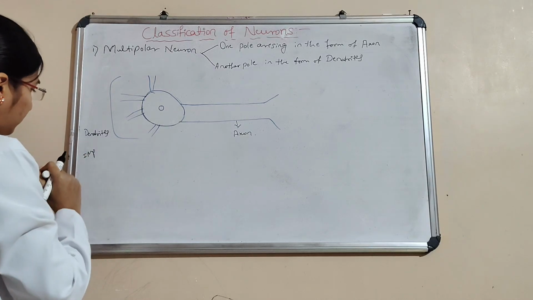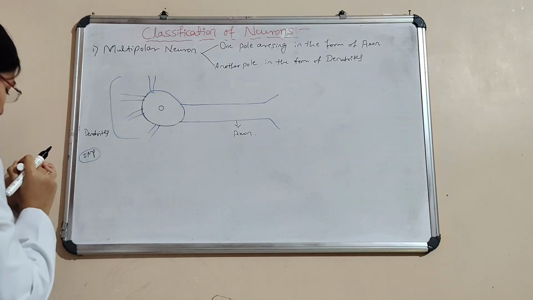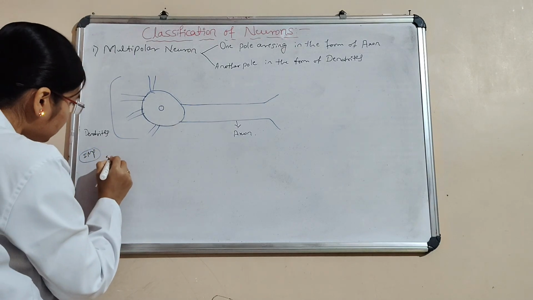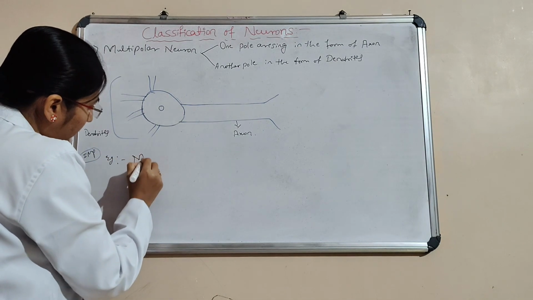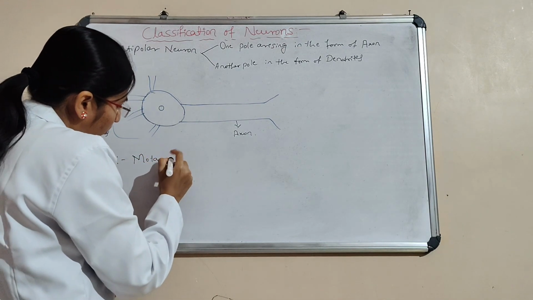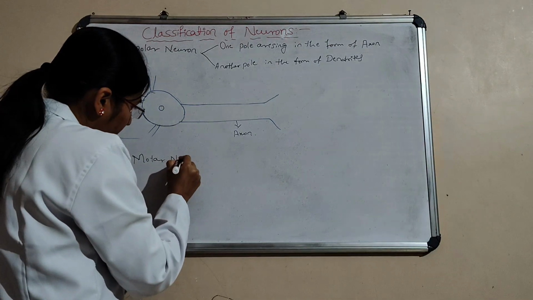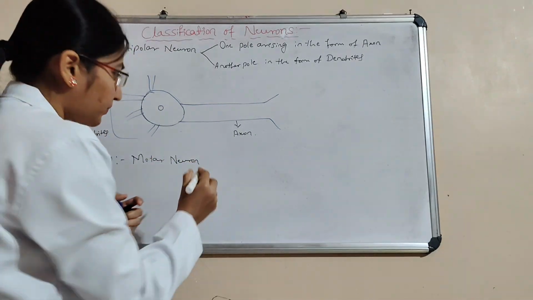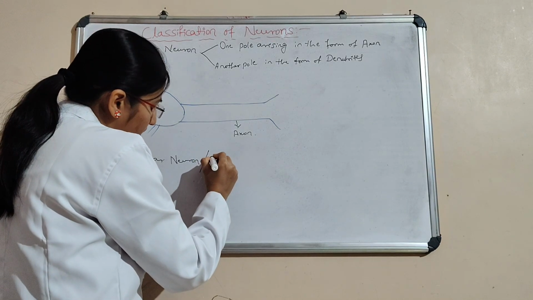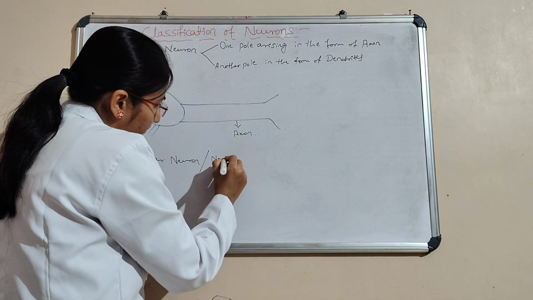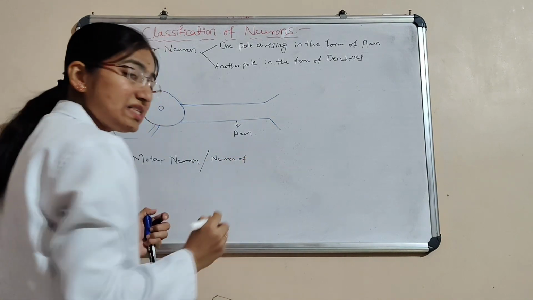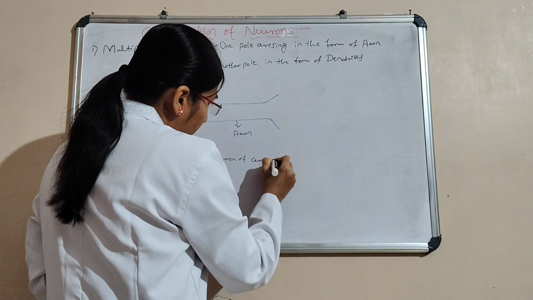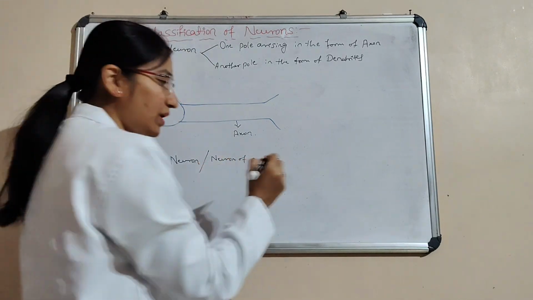It is asked many times in the examination. Multipolar neuron is present in motor neurons, and in neurons of the cerebrum and cerebellum.